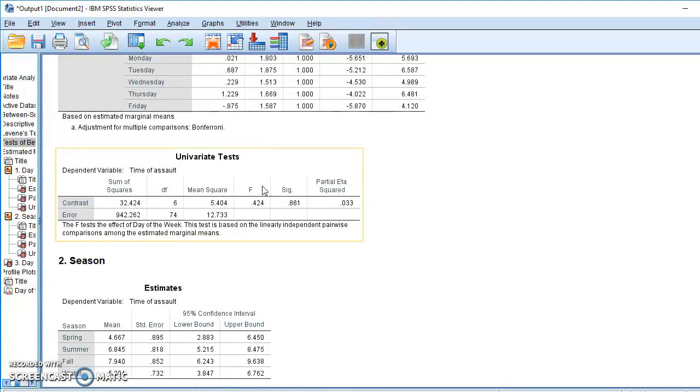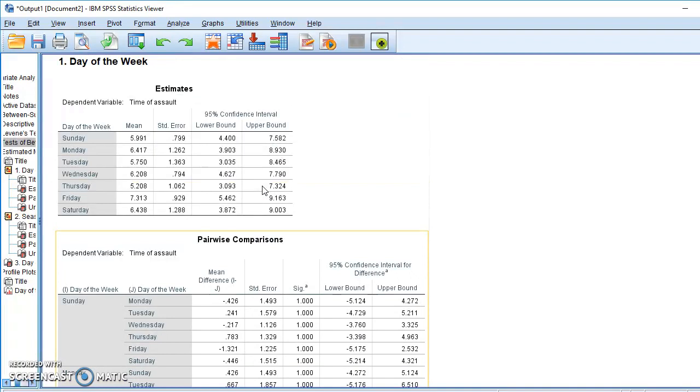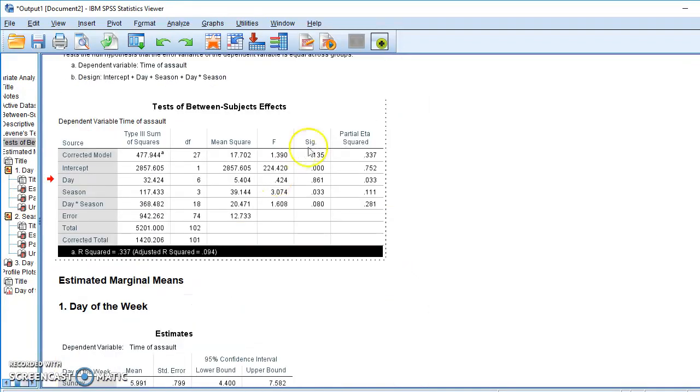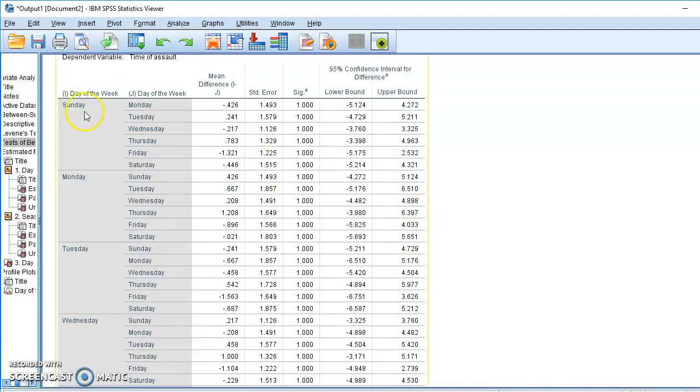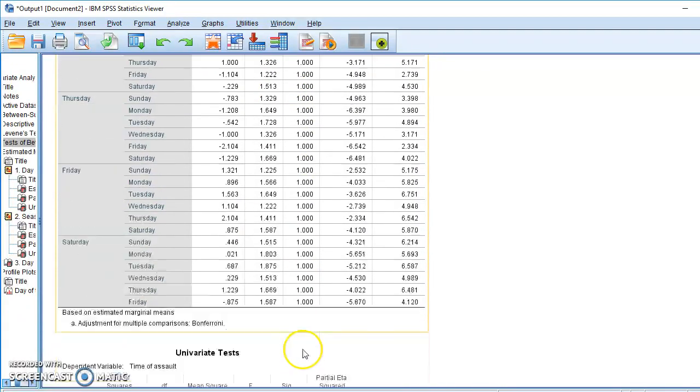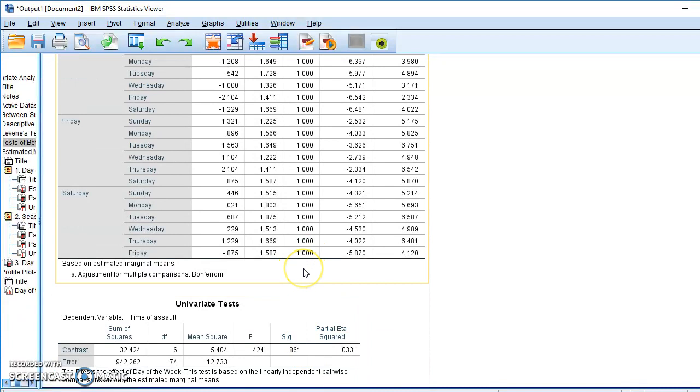And then if we look up at the tests of between subject effects, it does show that there's a significant difference because it is under the 0.05, which is this 0.033 for seasons, but it doesn't exactly tell you in a two-way ANOVA which season it is that is causing the interaction. And the other pairwise comparison, which is the days of the week, where each day is compared to the other days, the significance level is way over the 0.05, so there is not a statistically significant difference in the day of the week.